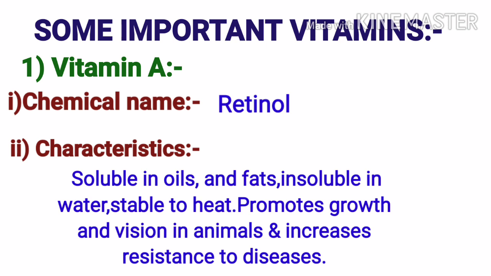Vitamin A. Chemical name of vitamin A is retinol. Characteristics of vitamin A. So vitamin A is soluble in oils, fats, insoluble in water, stable to heat, promotes growth and vision in animals and increases resistance to diseases.